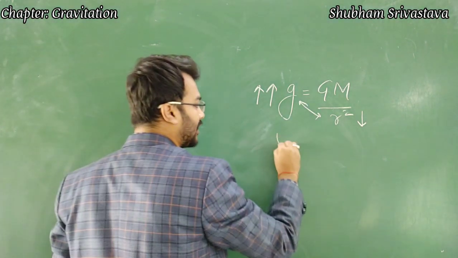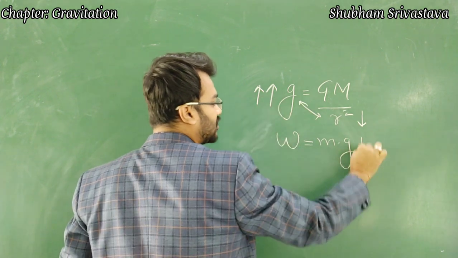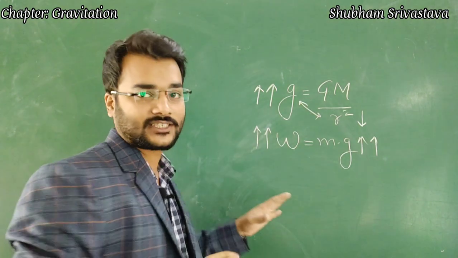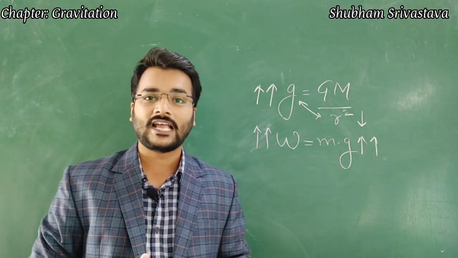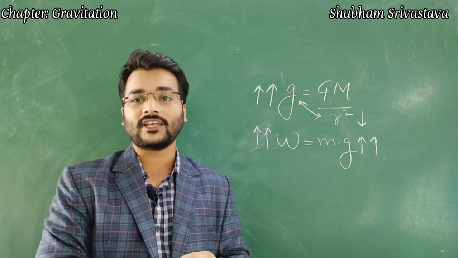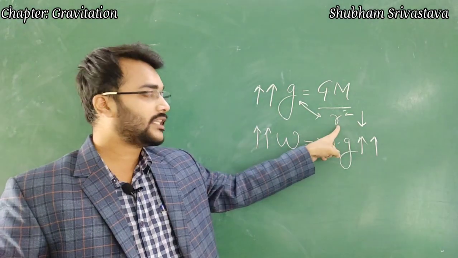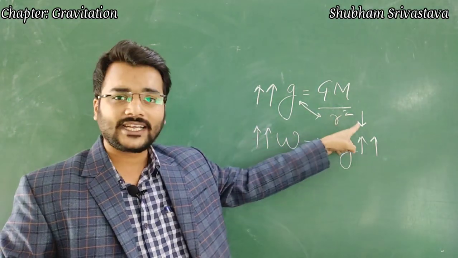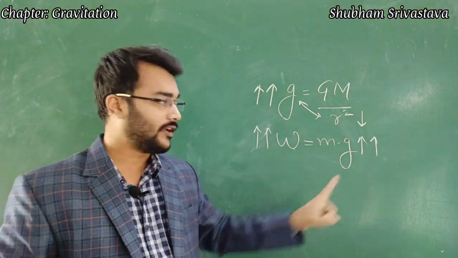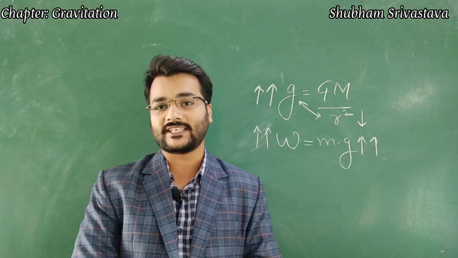Now the formula for weight is W is equal to m into g. Now if the value of g increases, the value of weight also increases, and this is what we need to understand. At poles, the weight of the body is slightly higher. Why? First of all, the distance from the center to the poles is slightly lesser, due to which the value of small g increases. Now if the value of small g increases, the weight of the body also increases.